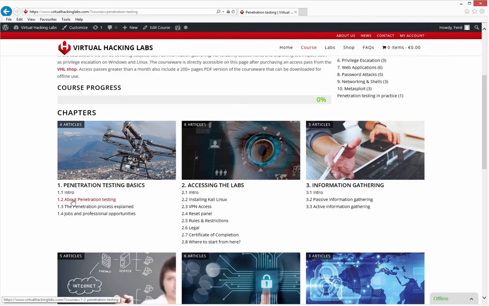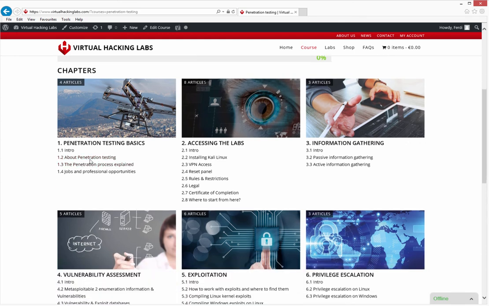The first chapter is covering some penetration testing basics. We'll be looking at the penetration testing process in general and the jobs and professional opportunities that may arise for skilled penetration testers. In chapter 2 we'll be learning how to access the labs.